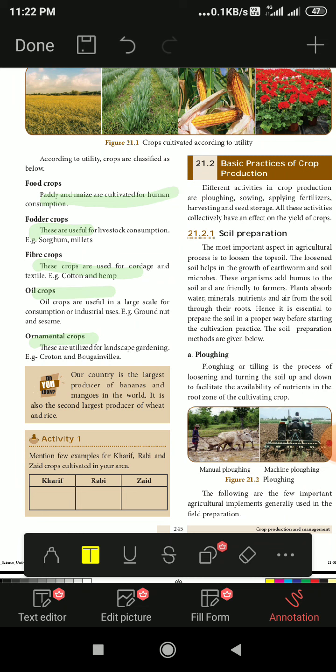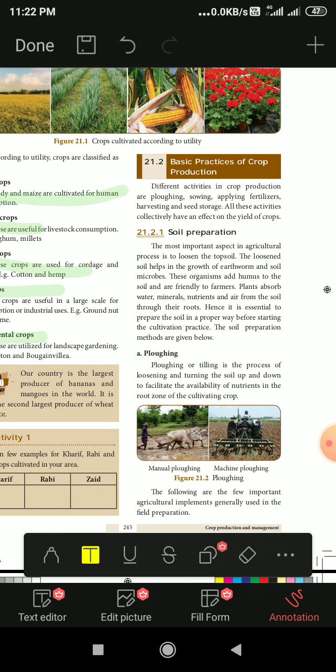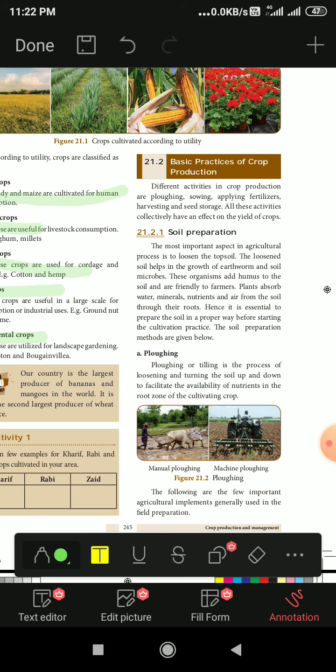Now, basic practices of crop production. Different activities in crop production are ploughing, sowing, applying fertilizers, harvesting, and seed storage. You are all aware of these words. What is ploughing? That means tilling of the soil with the help of bullocks, or making use of tractors to bring the underground soil to the top and the top soil to the underground.